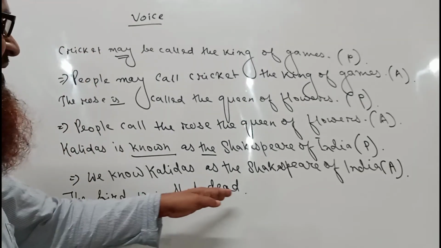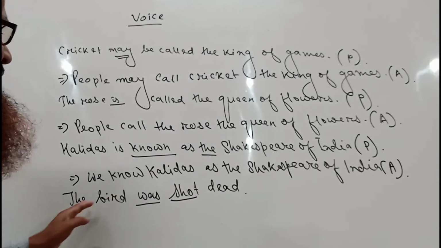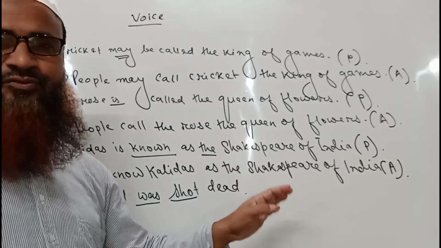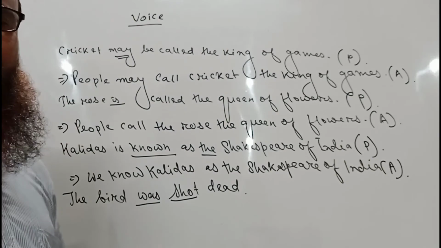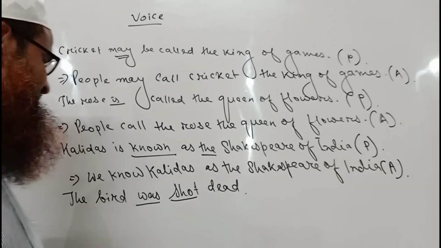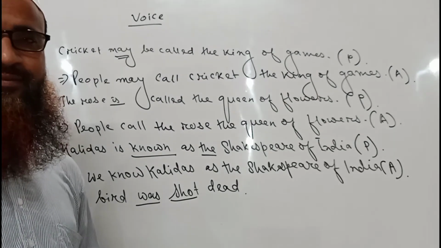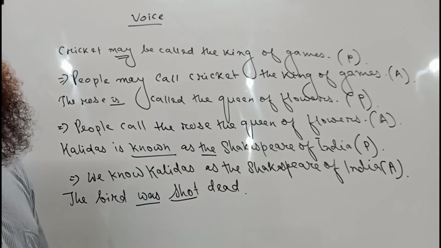Now what should be the active voice of this sentence? Now we have to find out the doer of the action. The doer of the action is not present here, so we have to guess an appropriate doer. So the bird was shot dead, definitely by a hunter. The bird was shot dead by a hunter, or by the hunter.